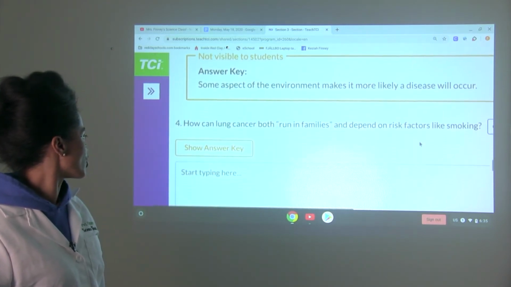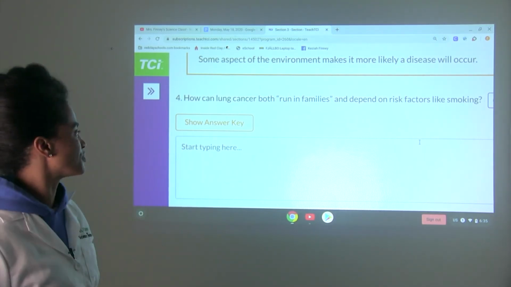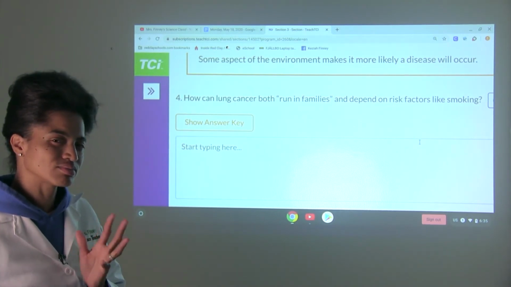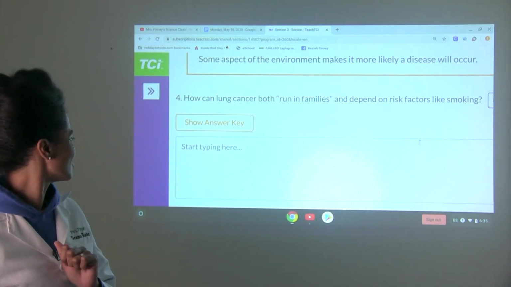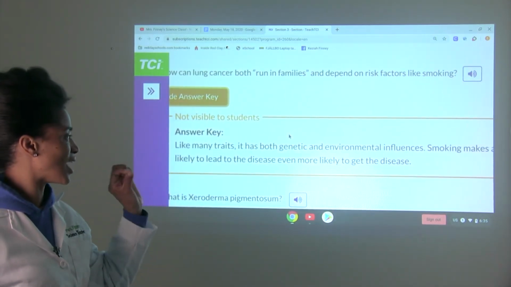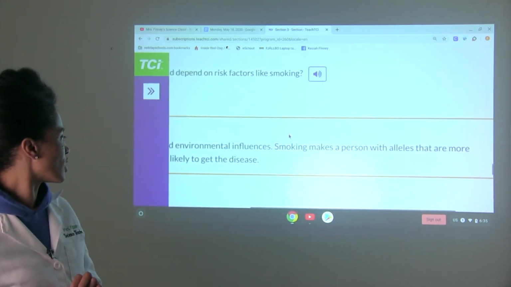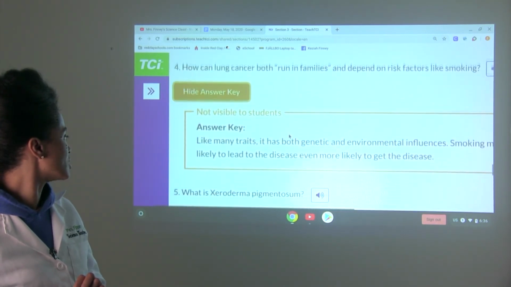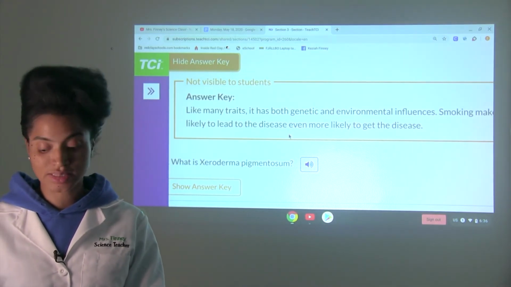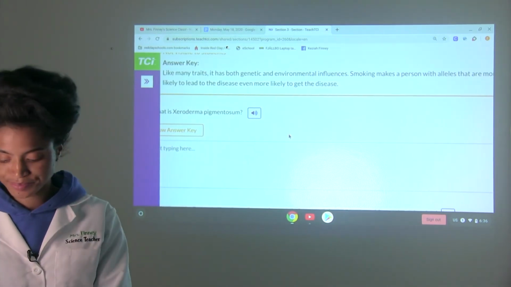All right. Number 4. How can lung cancer both run in families and depend on risk factors like smoking? How? Like many traits, it has both genetic and environmental influence. Smoking makes a person with alleles that are more likely to lead to the disease even more likely to get the disease. Okay. Let's place this here so you can see it.